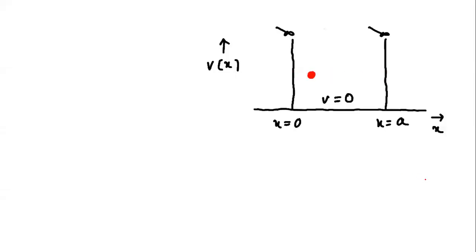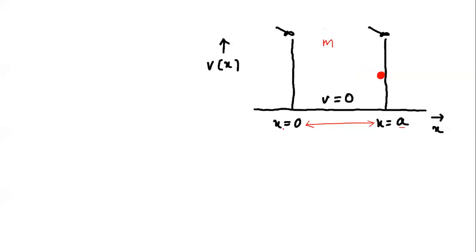Hello guys, today in this video we are going to discuss the particle in a one-dimensional box, or we can say the infinite deep potential well. As you can see in this animated picture, consider the one-dimensional motion of a particle of mass m confined between two perfectly rigid walls separated by a distance a.